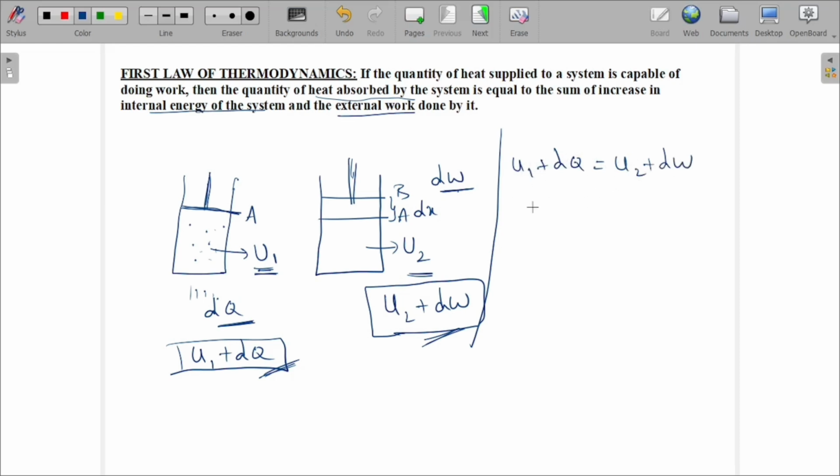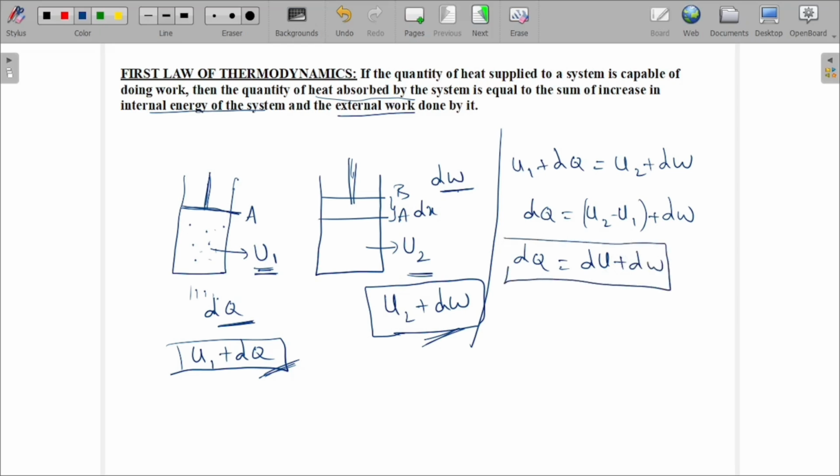Taking U1 to the other side, dQ equals U2 minus U1 plus dW. U2 minus U1 is written as the change in internal energy, dU, so dQ equals dU plus dW. This is the first law of thermodynamics. Clear? This is the mathematical expression for the first law of thermodynamics.